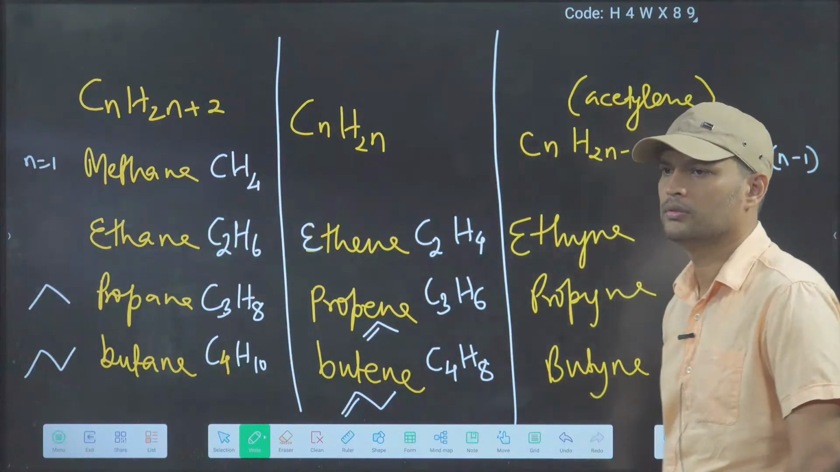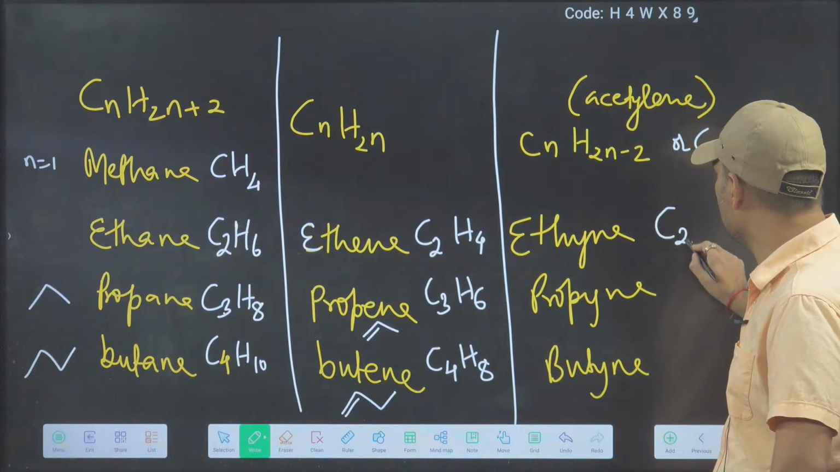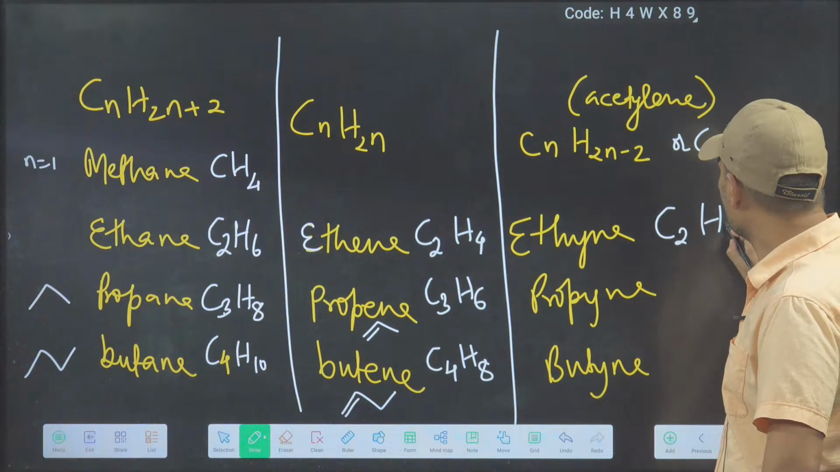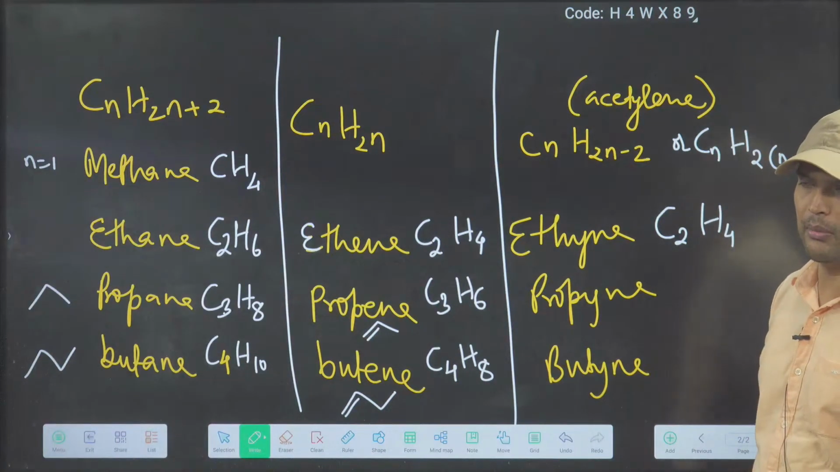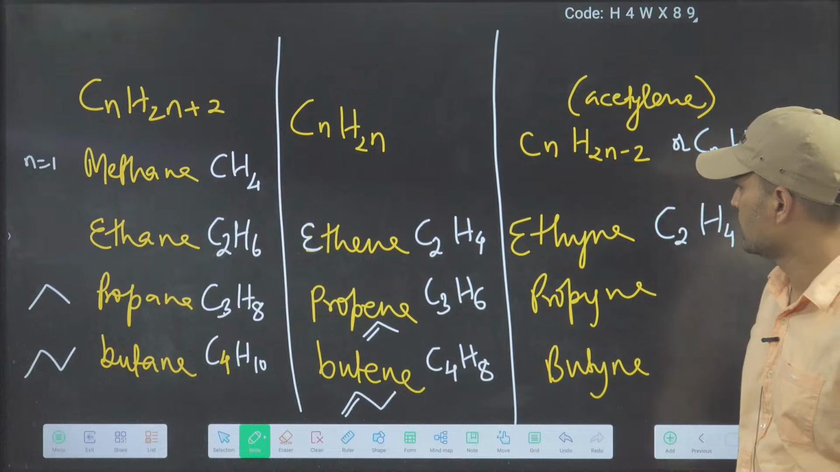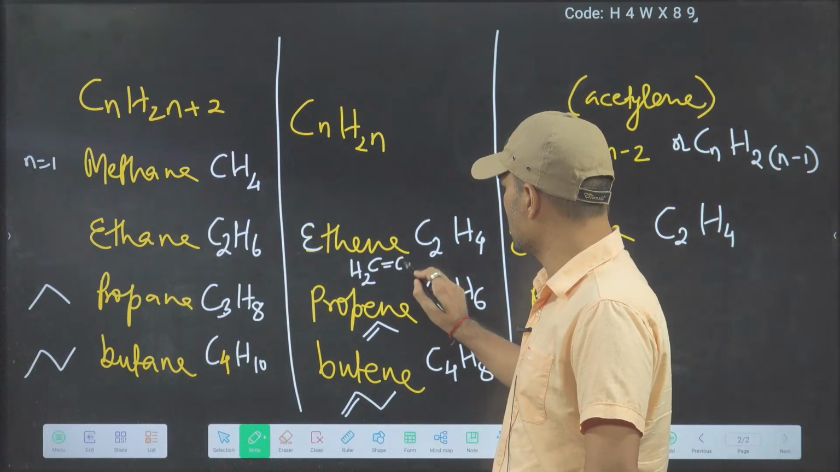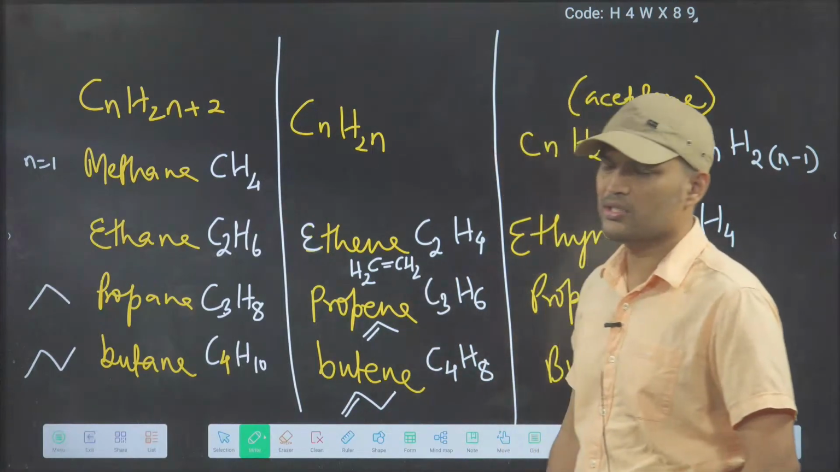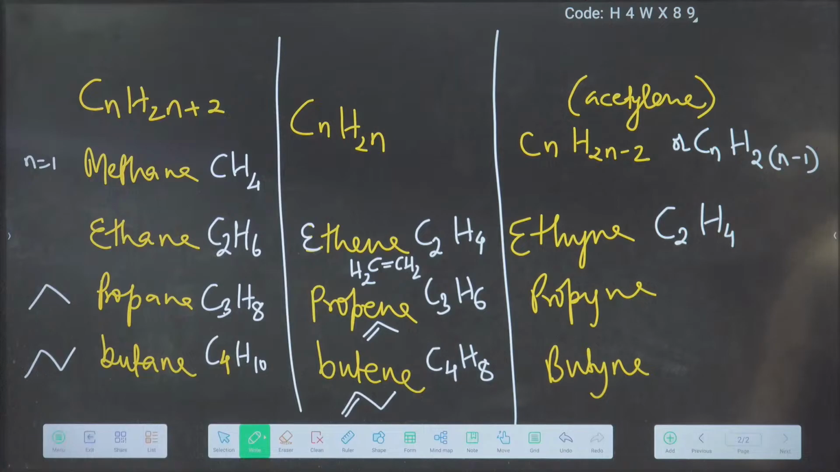Clear? Okay. So ethyne, then C2. And you have to do double. Double means 4. Ethene, we can write like this, CH2 double bond CH2. So these formula structures you can write beside the table which you have written.